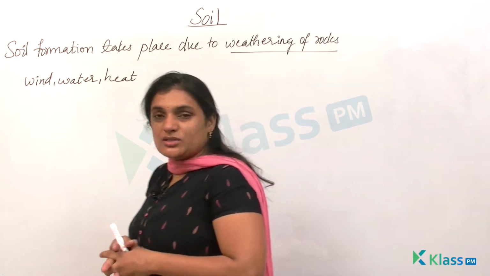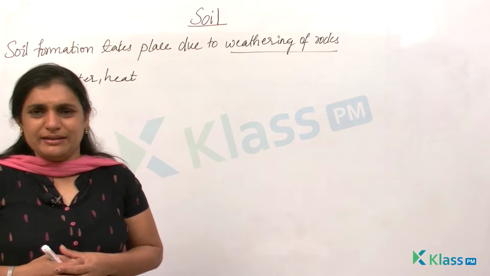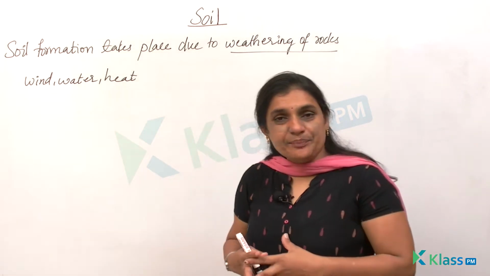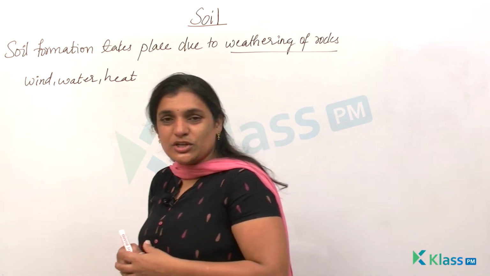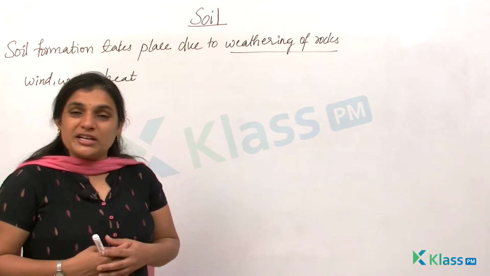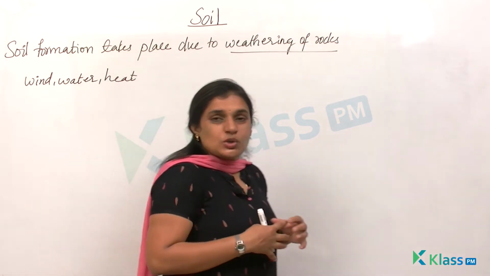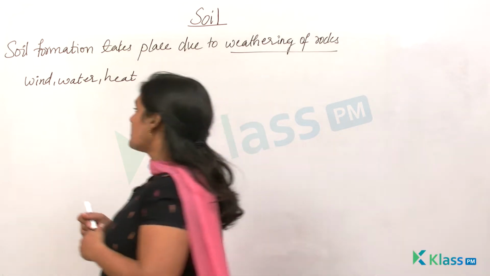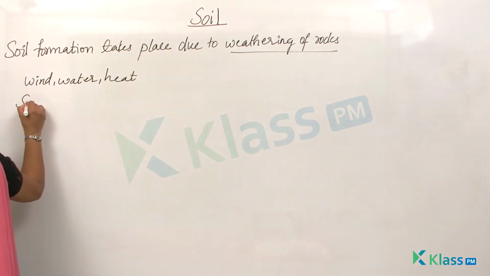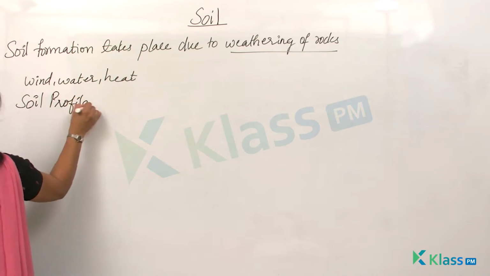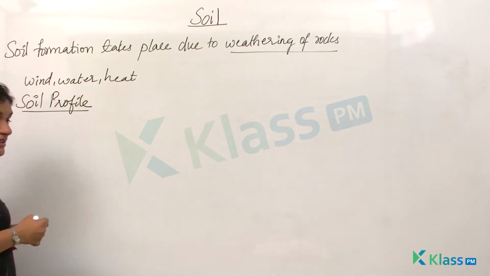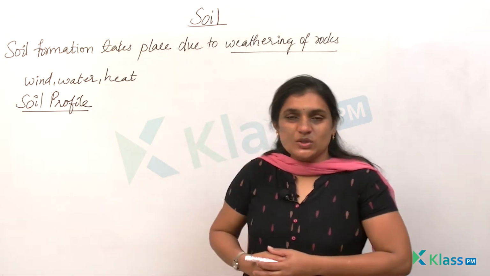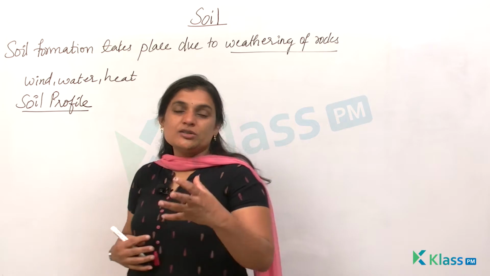Now when we talk about this soil, we need to know what does soil contain. How do you know what are the things which are present in the soil? Can we see them? You may see a few small insects in the soil, but do you know what other things are present in the soil? To know this, we need to know one particular thing, that is the soil profile. When you talk about the soil profile, you will be able to understand what are the different things which make up the soil. So to know the soil profile, let us do a small activity.